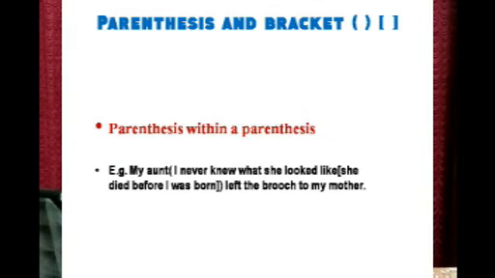Next, parenthesis within a parenthesis, where you have got two brackets, one within another. Let us see the example. My aunt (I never knew what she looked like; she died before I was born) left the brooch to my mother. So two ideas are given there. So we have got a bracket within a bracket. That's why we are using two different sets.